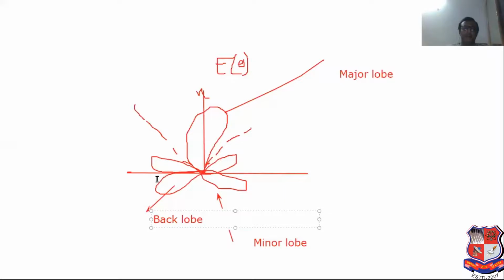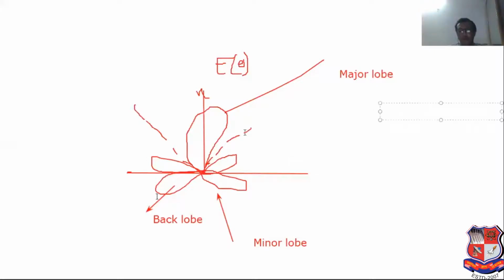Back lobe means what? Consider this is the crystal ball tower. Behind the crystal ball, whatever area is present can be considered as a back lobe. Remember that point, back lobe and side lobe, that can be 180-degree phase shift with respect to each other.